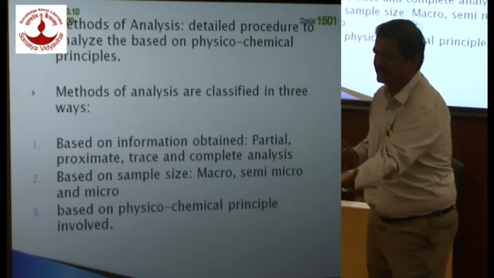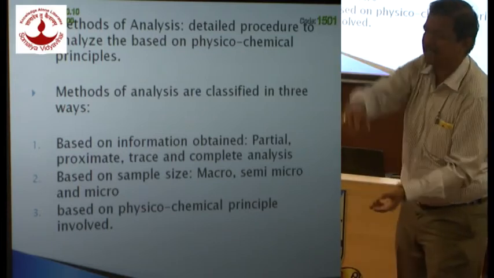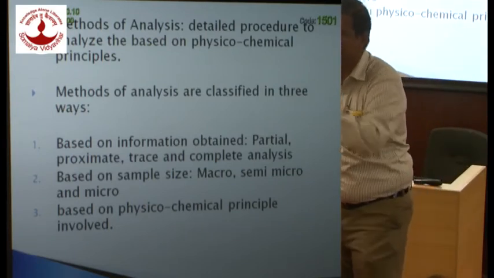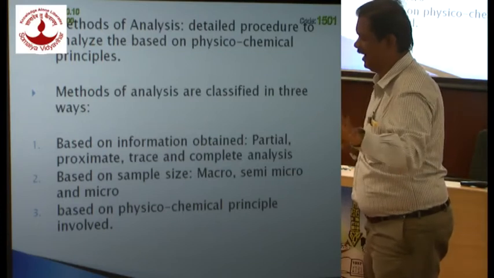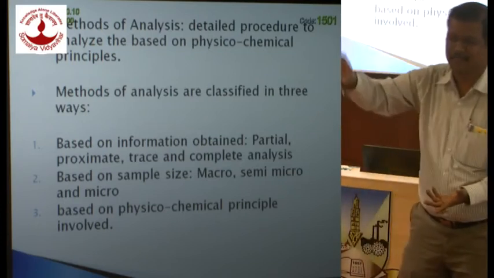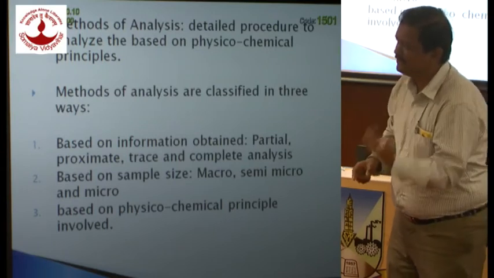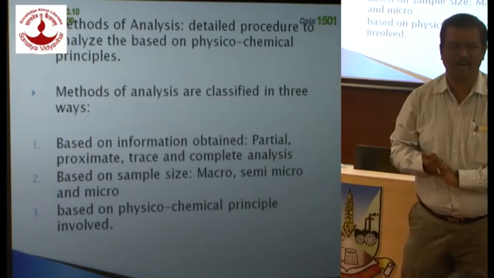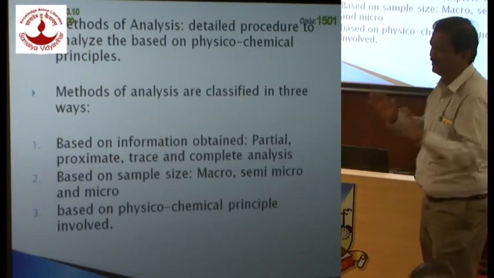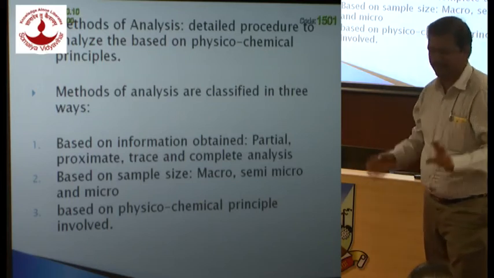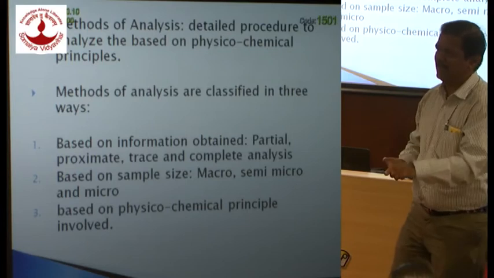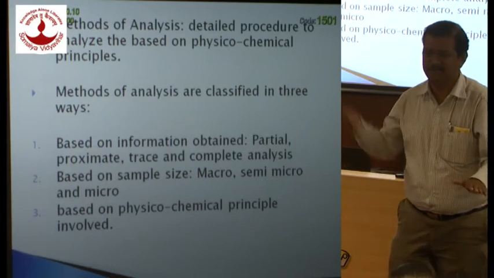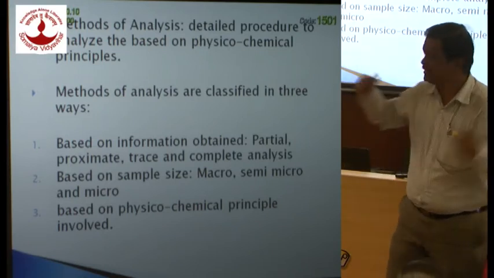You have one component X, you add another component Y, both react stoichiometrically. When the reaction is complete, that completion is indicated by your indicator. And then you find out how much amount of X is required to react with a specific amount of Y so that you find out the exact concentration of Y. That is what you do in titration or volumetric analysis. So every chemical analysis method is based on certain physico-chemical principles, and based on this there are a large number of methods. So we see their classification.